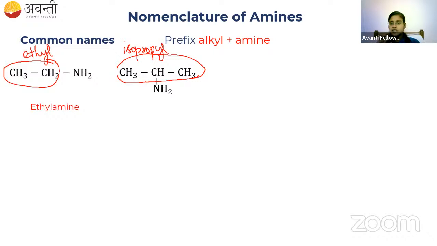So if you do not know or if you have any confusion still, you go through that again and then come to this. Okay. Otherwise, it will create confusion for you. Got it? So if 3 carbons are in a branched manner like this, then it is called an isopropyl group. So the alkyl part is isopropyl and you have to add amine to it. So the name of the compound is isopropylamine.